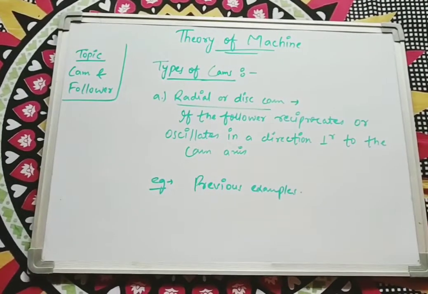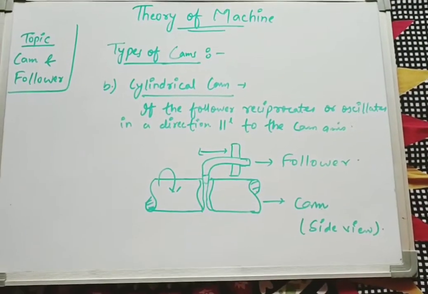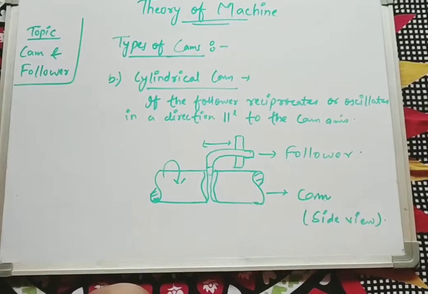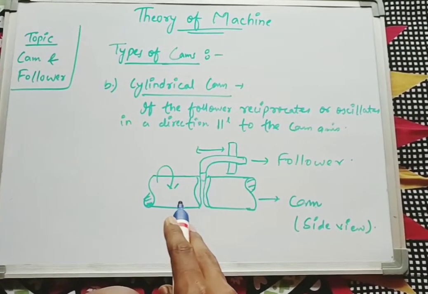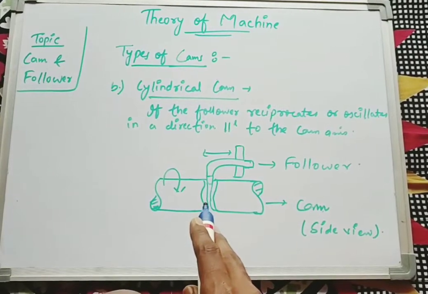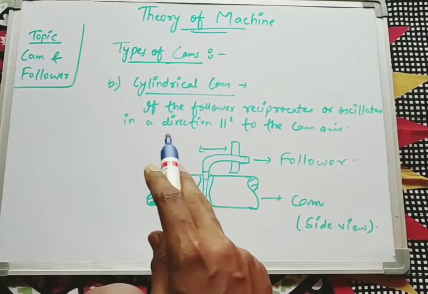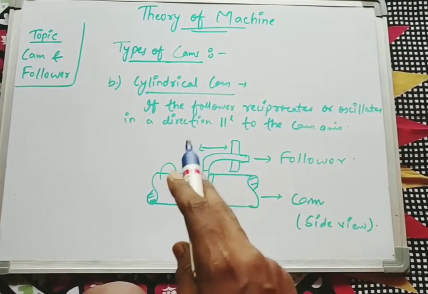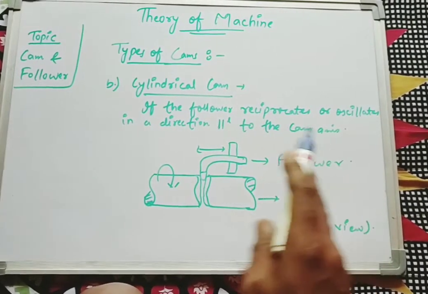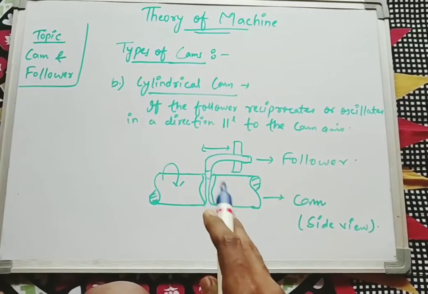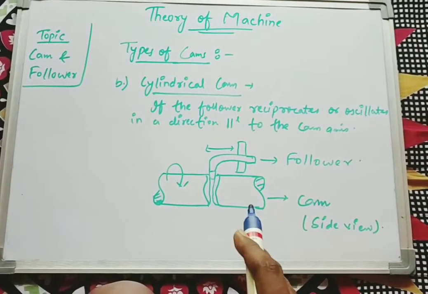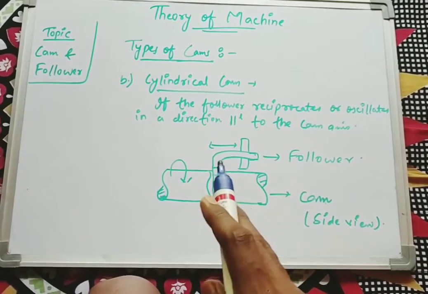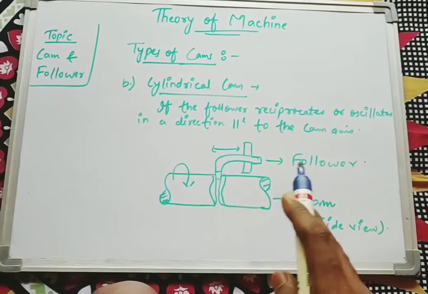Now coming to the next type of cam, the cylindrical cam. Obviously it will be the reverse of the first one, that is radial or disc cam. It is cylindrical cam if the follower reciprocates or oscillates in a direction parallel to the cam axis. In the previous case it reciprocates perpendicular to the cam axis, and now in the cylindrical case it reciprocates parallel to the cam axis.